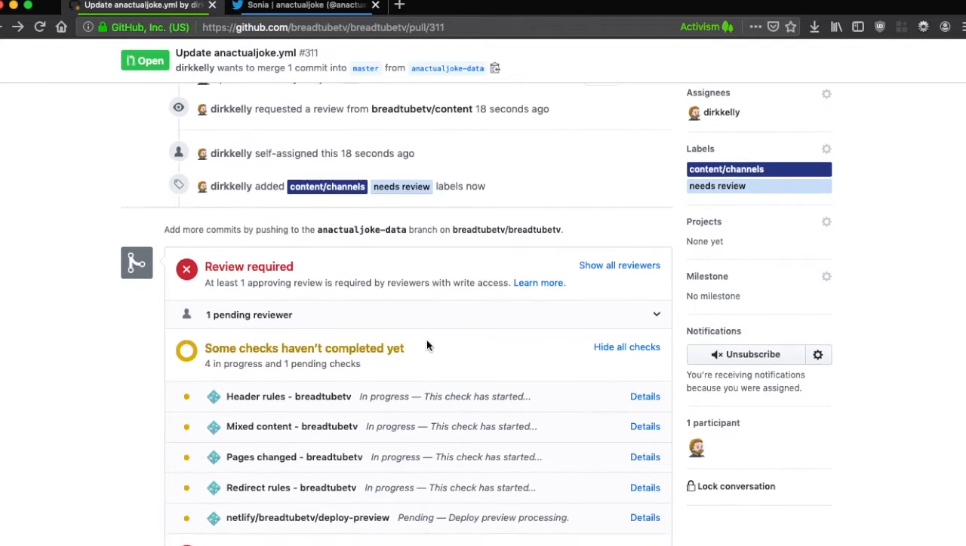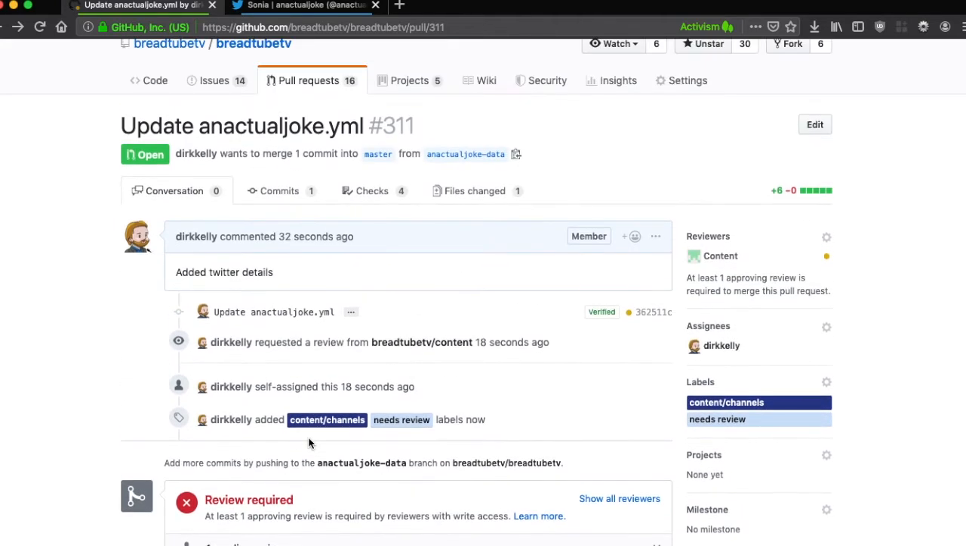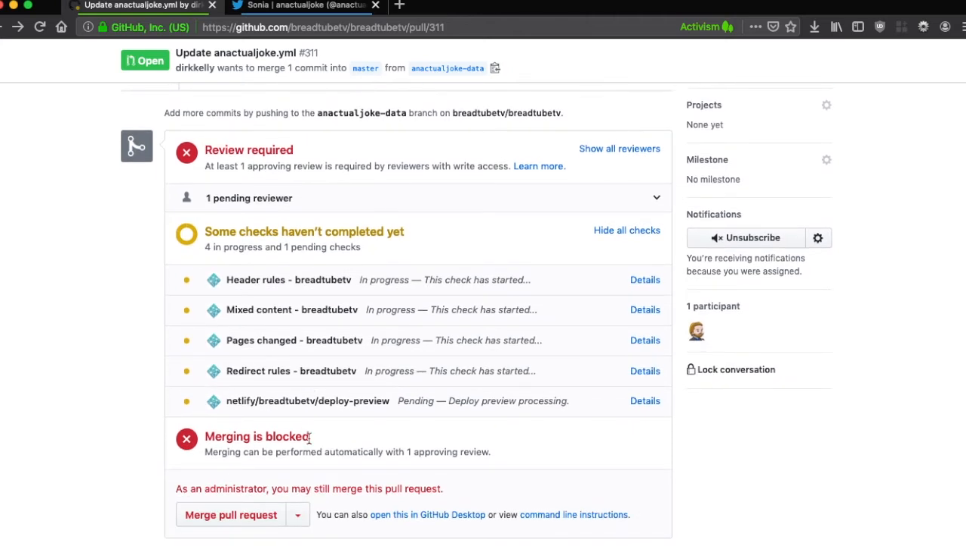What will happen once you've made this pull request is these changes here are our web service building a deploy preview. So a deploy preview is the version of the website that has your changes in it. So the production version, breadtube.tv, won't get these changes until this pull request has been merged. But you'll get a version of the website where you can see the changes. So the first deploy takes about a minute to build. And we're just going to wait for that. This will go green, and I'll show you how to then use that.